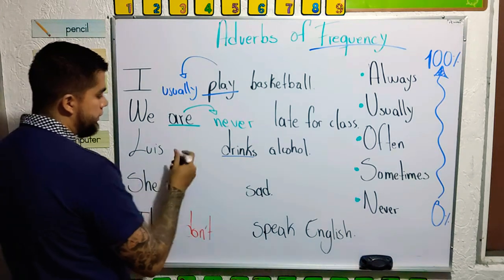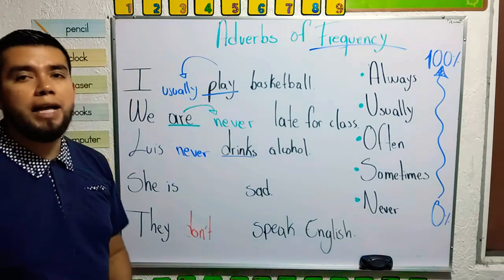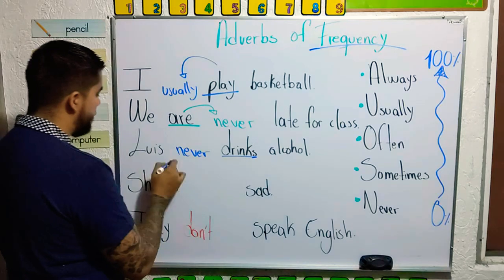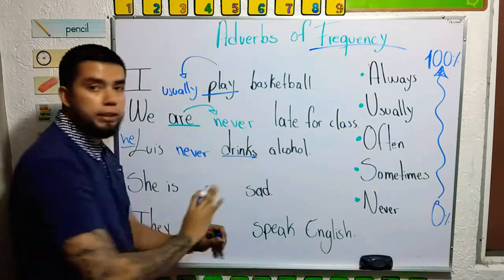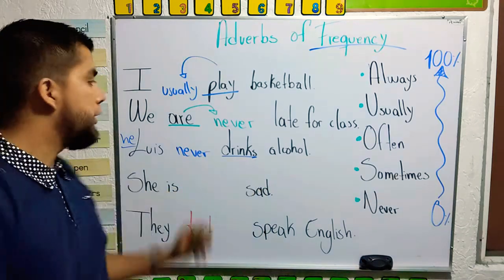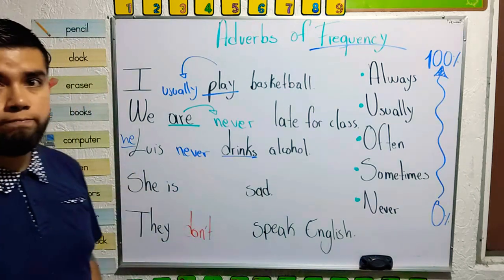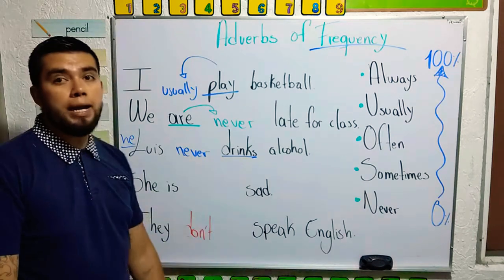So, Luis never drinks alcohol. And as you can see, since I'm talking about Luis or he, the verb still continues with the extra s, because this sentence is affirmative third person. So Luis never drinks alcohol.